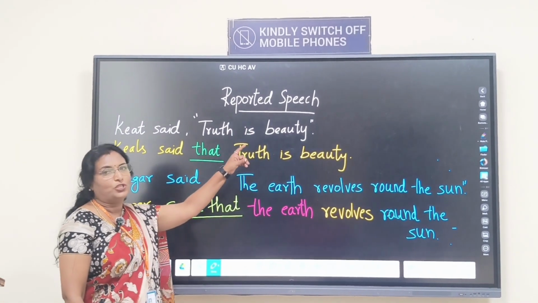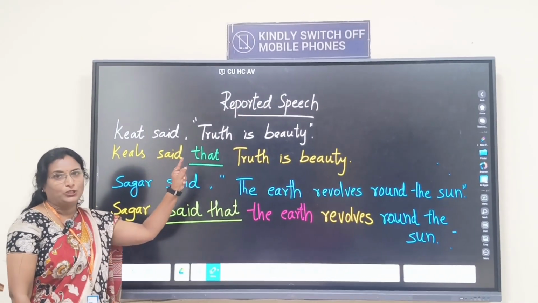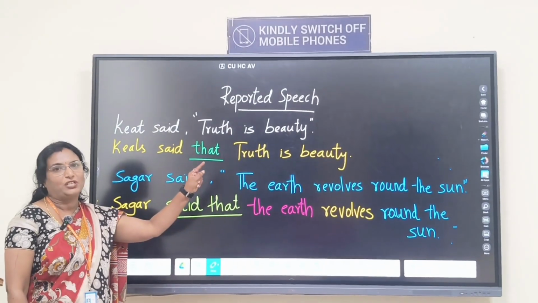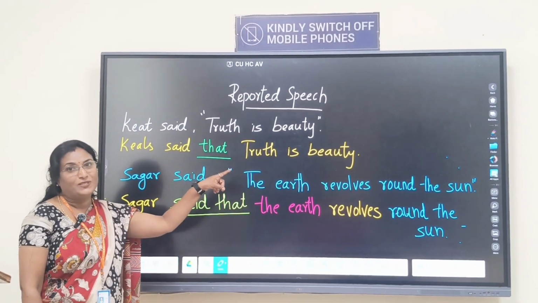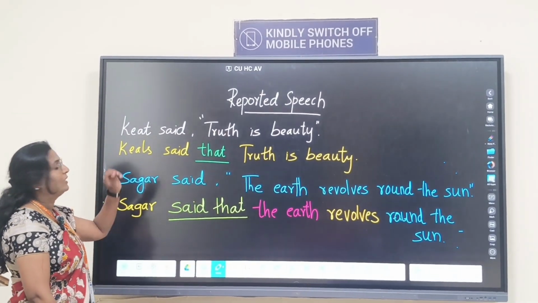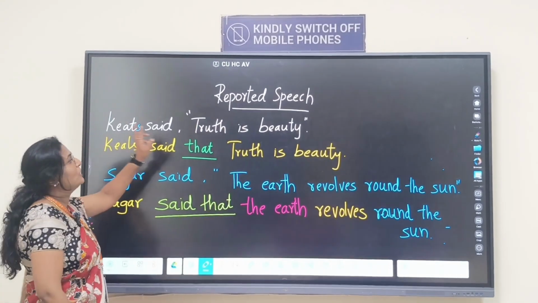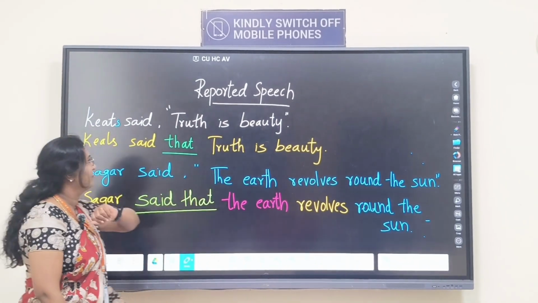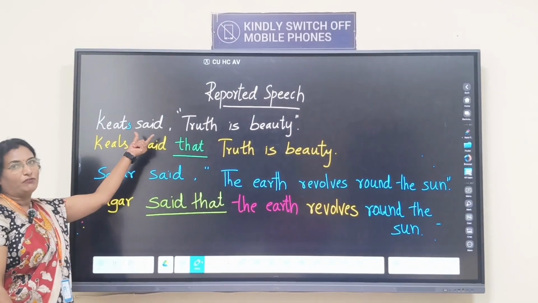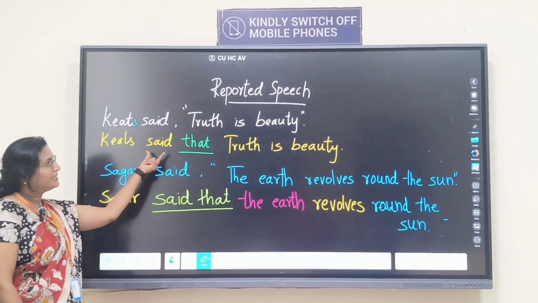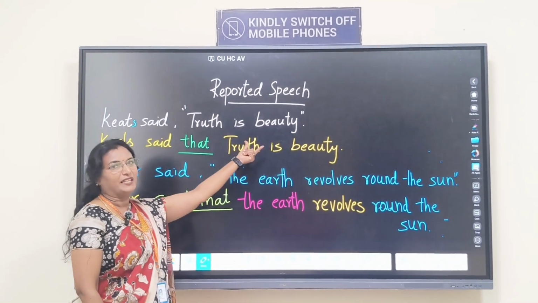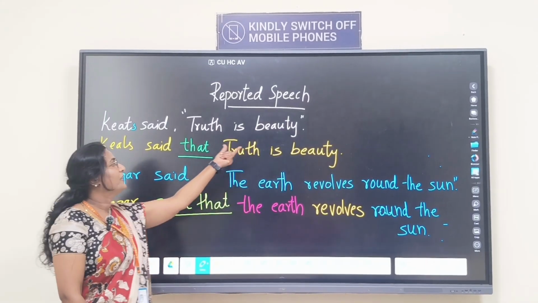How to report universal truths and habitual actions or historical truth sentences. Keats said, truth is beauty. See the reporting verb. Here it is past tense. This is present tense. Okay?